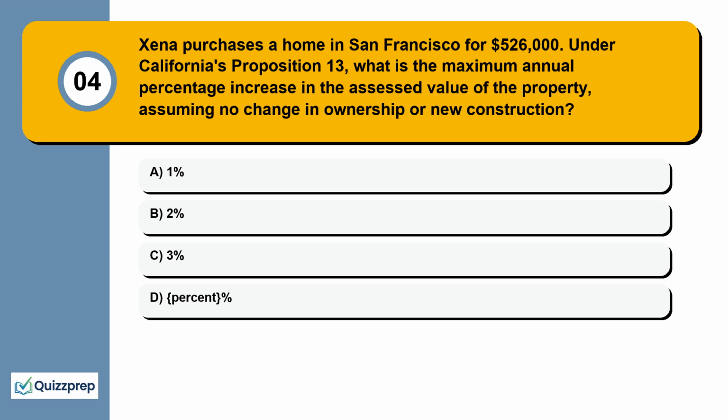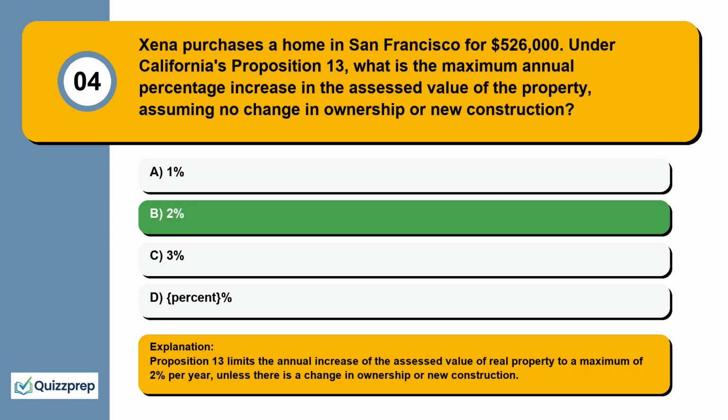Question 4. Zena purchases a home in San Francisco for $526,000. Under California's Proposition 13, what is the maximum annual percentage increase in the assessed value of the property, assuming no change in ownership or new construction? 1%, 2%, 3%, 5%. Proposition 13 limits the annual increase of the assessed value of real property to a maximum of 2% per year, unless there is a change in ownership or new construction.